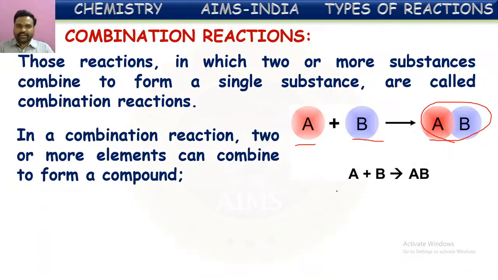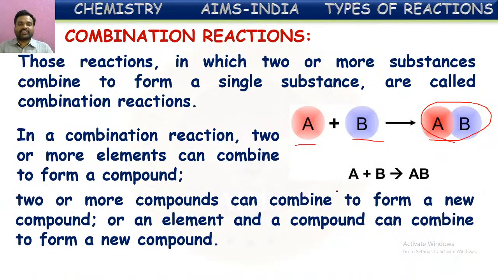In a combination reaction, two or more elements can combine to form a compound. In some chemical reactions, two or more compounds can combine to form a new compound. In some other combination reactions, an element and a compound combine to form a new compound. So the combination of different substances may occur.